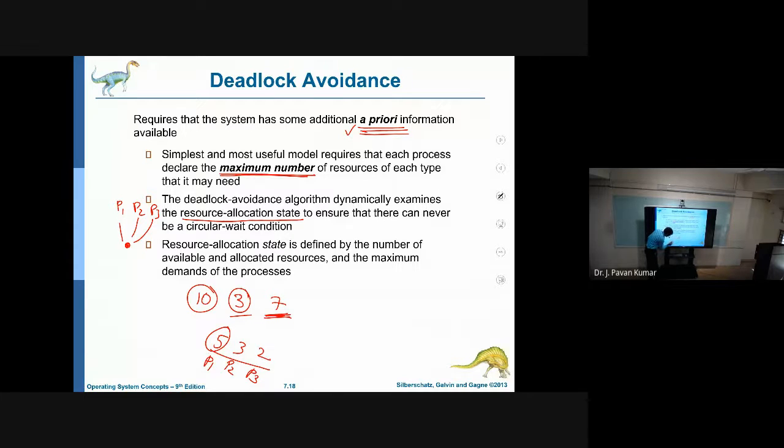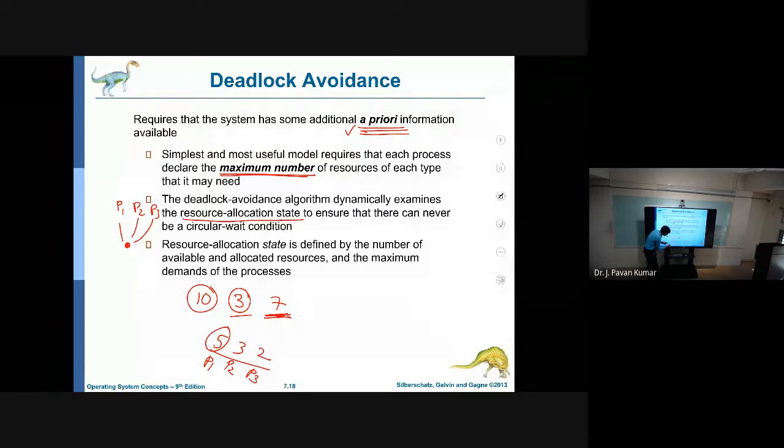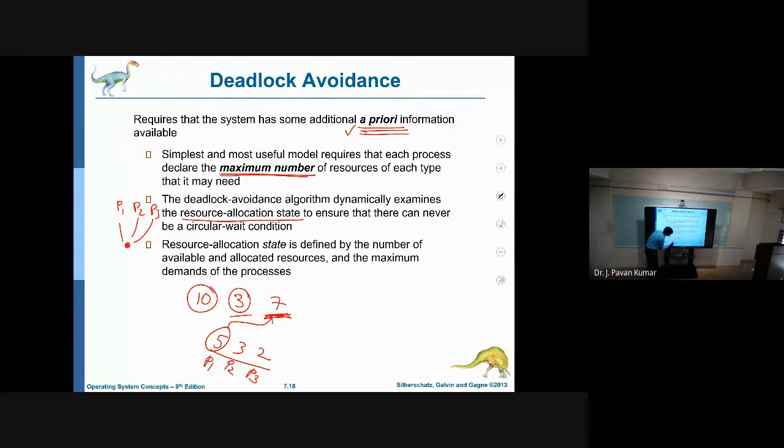Out of these 7, can we allocate 5 for P1? Yes, so P1 could complete its execution, and these 5 also can be added to the available, isn't it? So after completion, 5 will be added to this available one, so it will be restored to 7 itself. Got it? Try to understand here. 7,